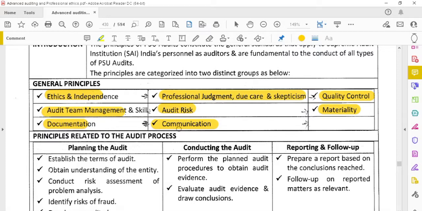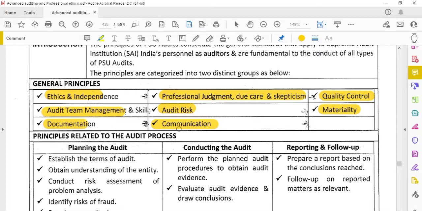Ethics and independence, he has to exercise professional judgment, skepticism and due care, and also he has to meet quality control requirements, whether there is proper control in that management or not. Quality control, materiality, communication, documentation, audit risk, audit team management and skill, everything has to be considered while conducting the audit. Okay, general principles for conducting the audit.